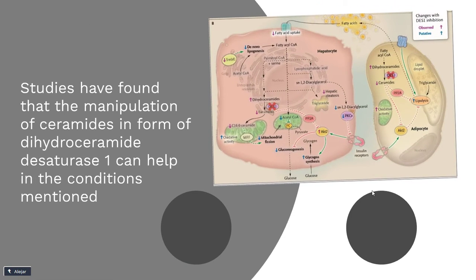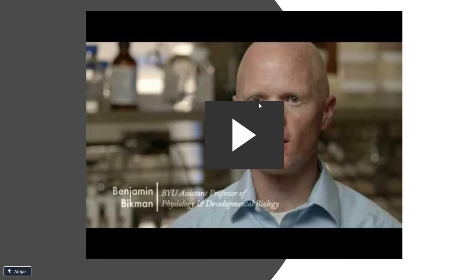Now, what I just talked about is about this graphic right here, where if the gene that produces this molecule over here is deleted, the ceramides cannot be produced, so the mitochondrial damage in general will be less, even if the dihydroceramides increase. We have another video talking about ceramides.